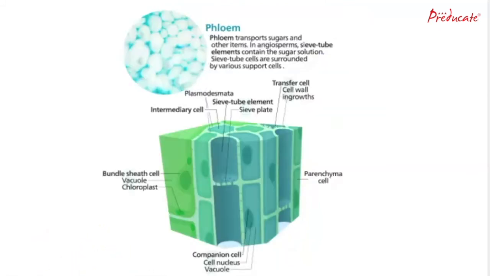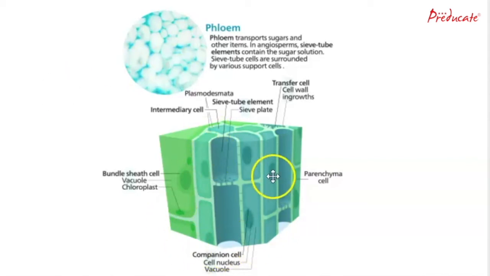The next is the phloem. The phloem is useful in transport of food molecules. The phloem comprises sieve tubes, sieve cells, companion cells, phloem fibers, and phloem parenchyma. Phloem is unlike xylem in that materials can move in both directions. As we studied, xylem is only unidirectional, taking the water and soluble minerals from roots to the aerial part of the plant, whereas phloem can take both directions, from above to below and from below to above.